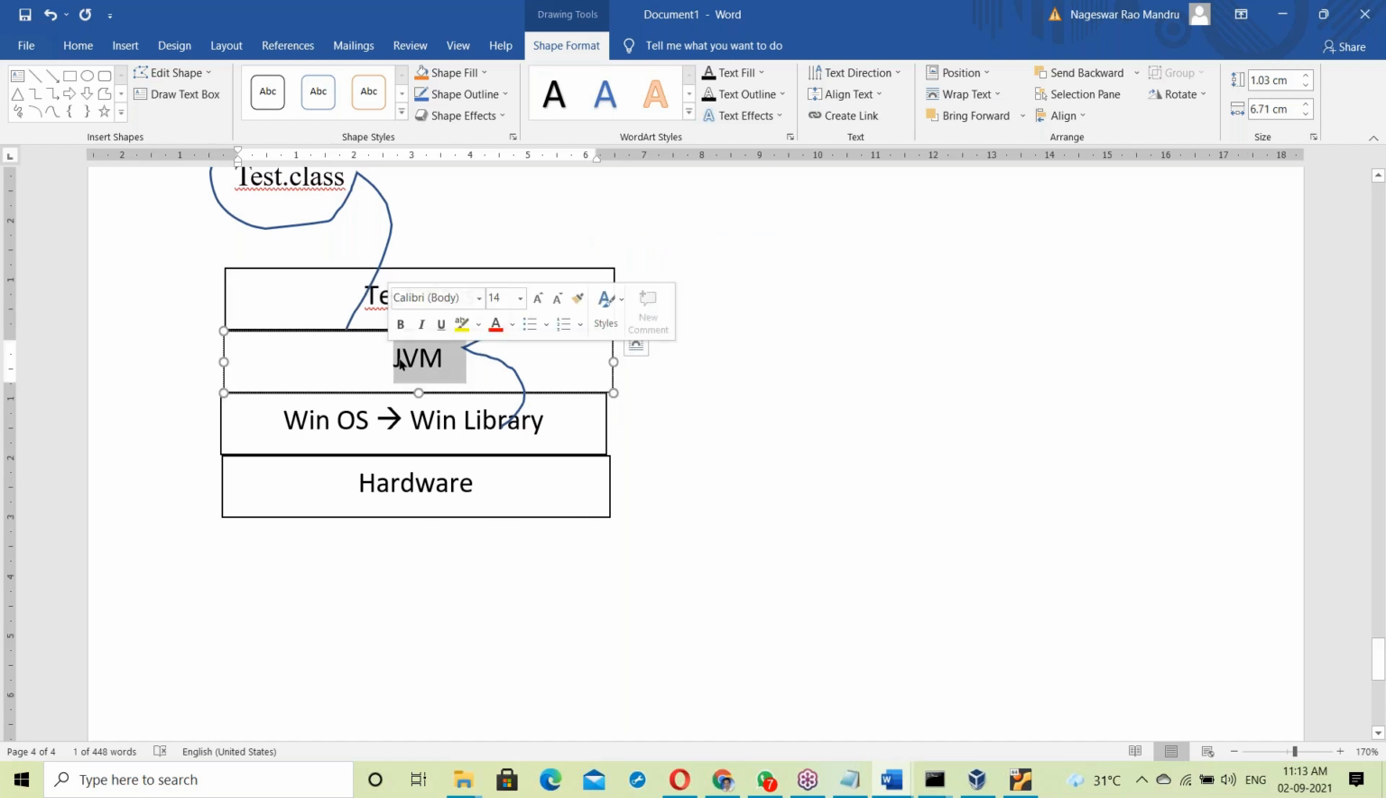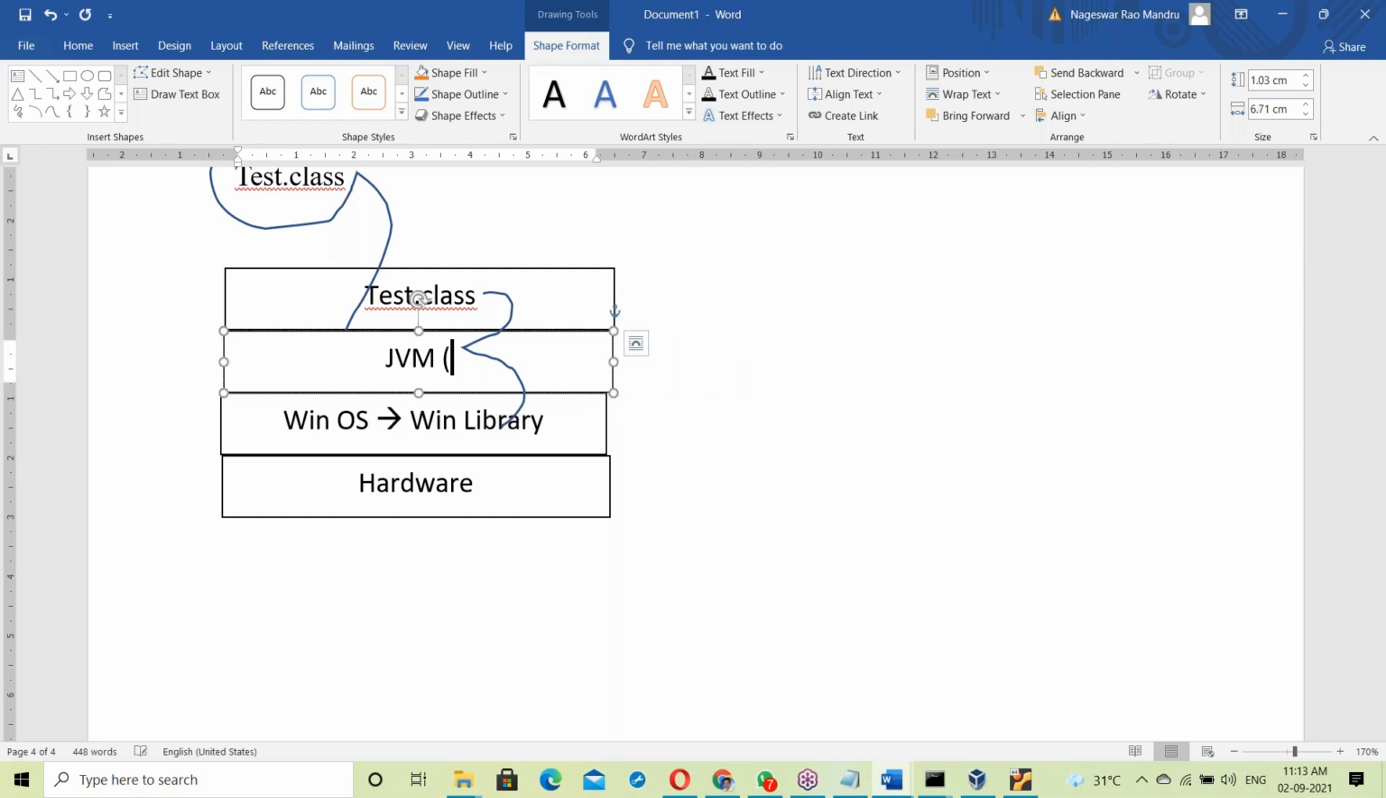So here there is a JVM. As a part of the JVM, there is an interpreter. That interpreter takes the dot class file, converts it into binary format, and that binary code links to the OS library.